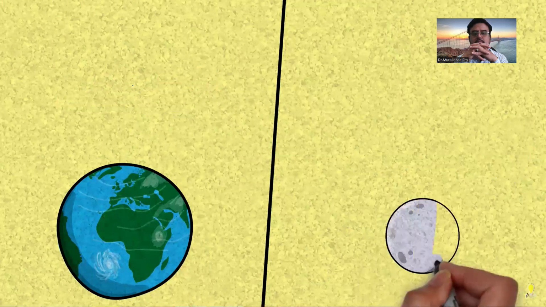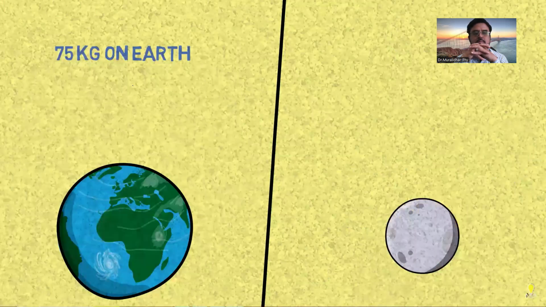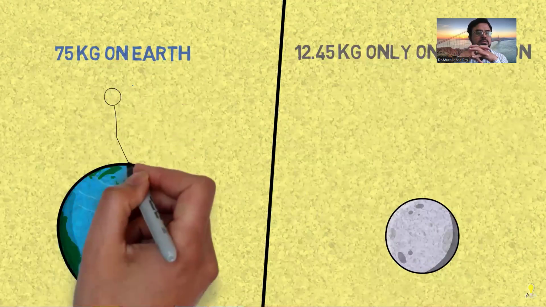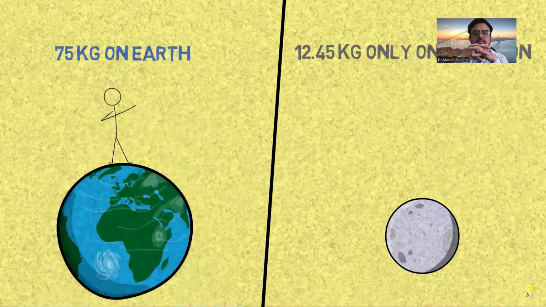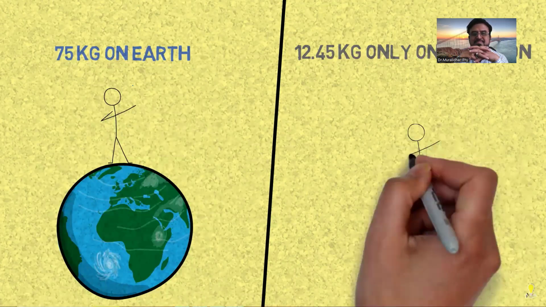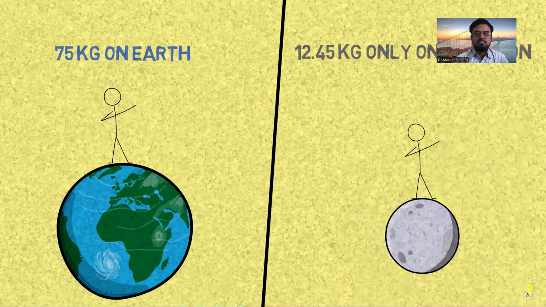For example, things weigh less on the moon than on the earth because the moon has smaller gravity than the earth, but the mass is actually the same in this example. The fact that I weigh less on the moon doesn't mean that I am physically smaller on the moon. My mass stayed the same, but because the gravity changed, my weight changed.